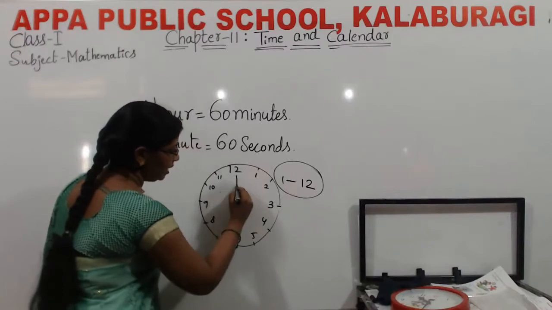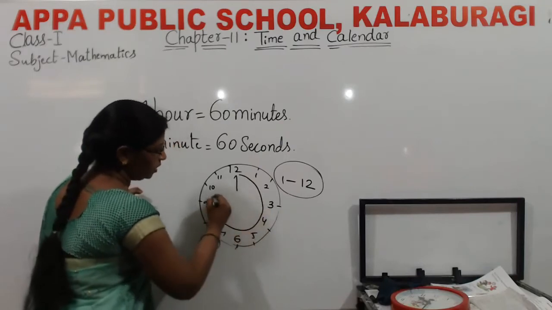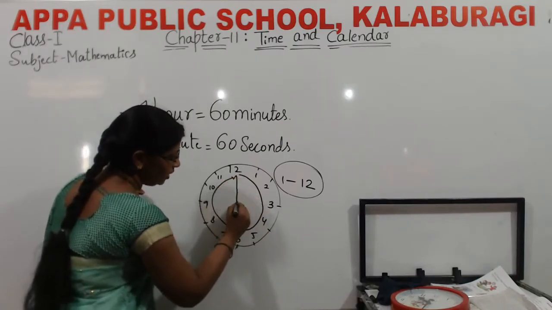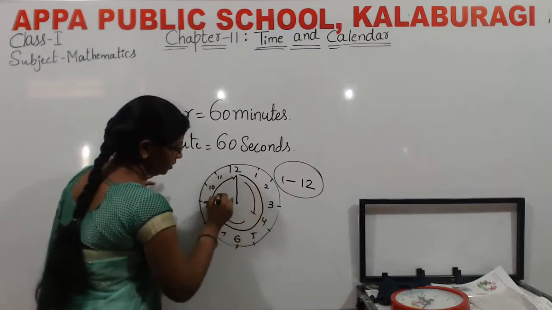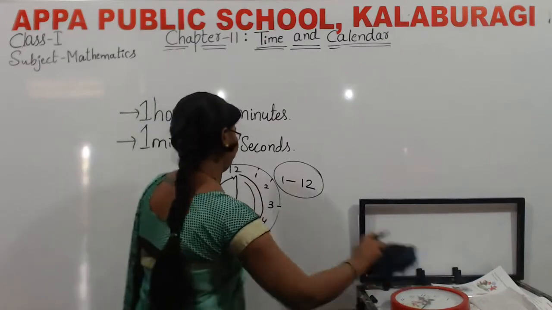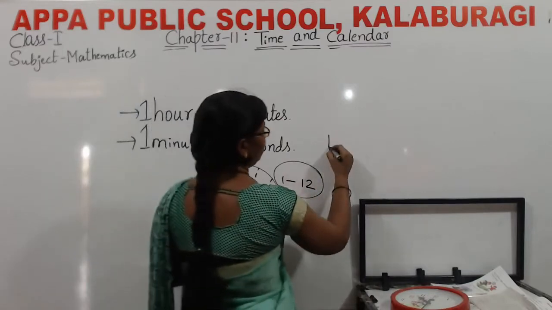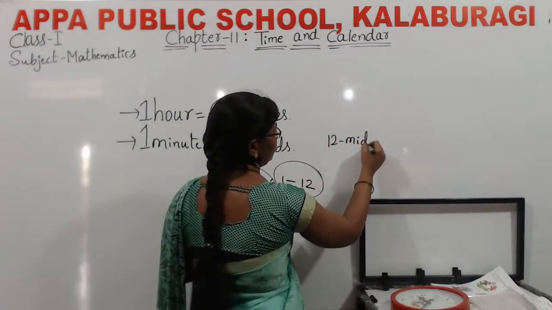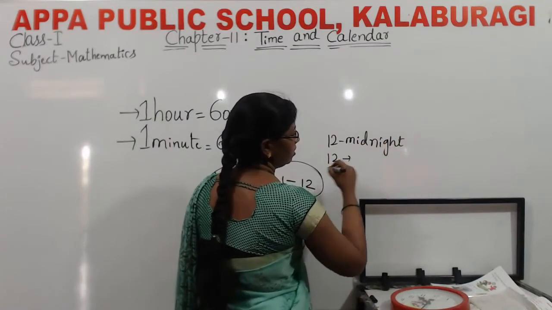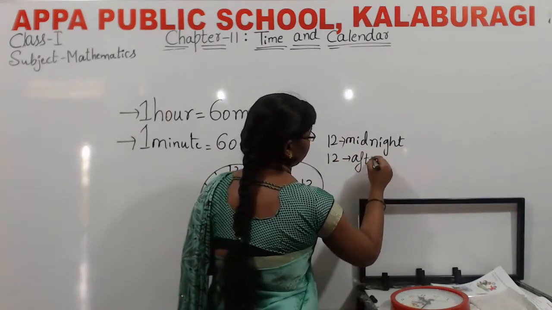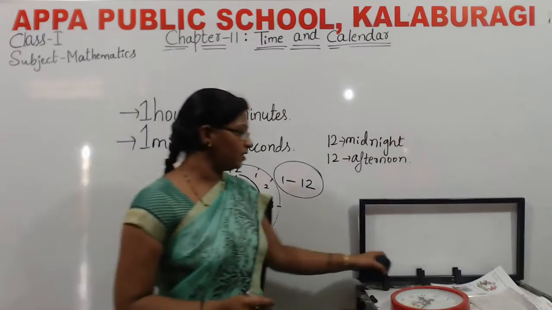The minute hand and the hour hand are moving round and round. How are they moving? Round and round. They are moving twice. You all know 12 o'clock midnight and 12 o'clock afternoon. Before that, you all know, is it?